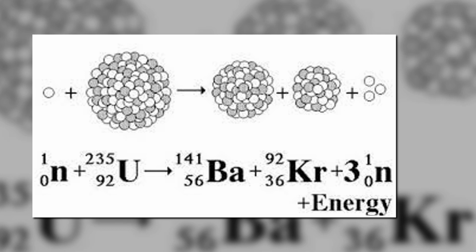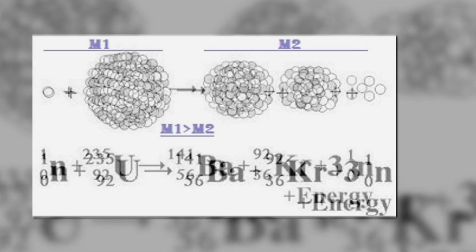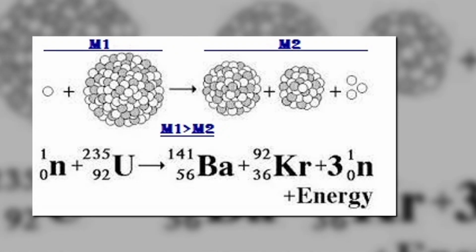Now, the question is, where is this extra energy coming from? The answer is mass deficit. If you add the mass of the barium and krypton atoms along with the 3 neutrons, it will be less than the original mass of the uranium atom. This difference in mass is because this tiny amount of mass is being converted into energy. The energy released in a fission reaction comes from this mass deficit. So, a tiny amount of mass difference can create a huge amount of energy.